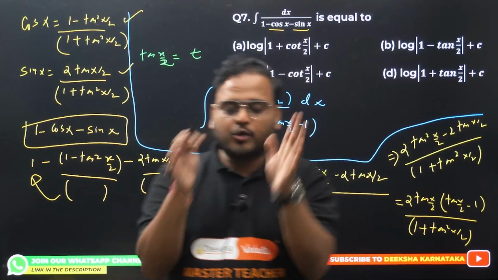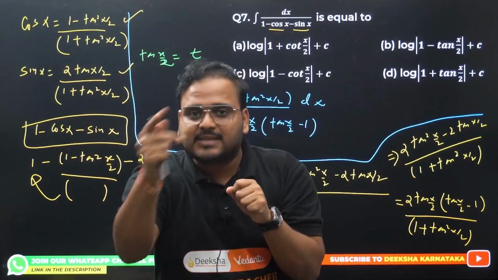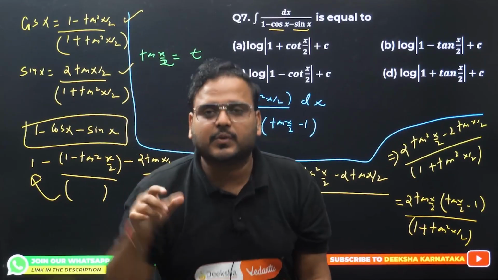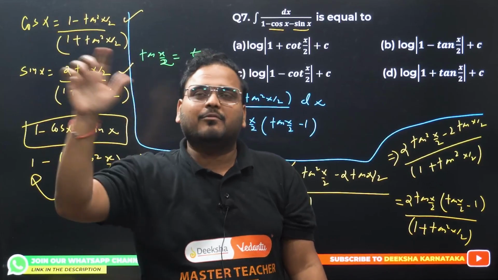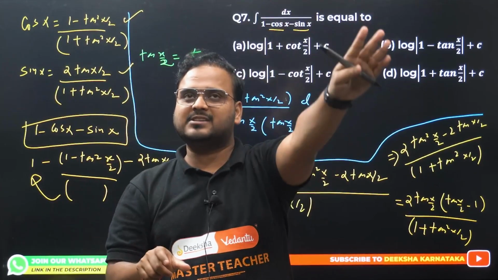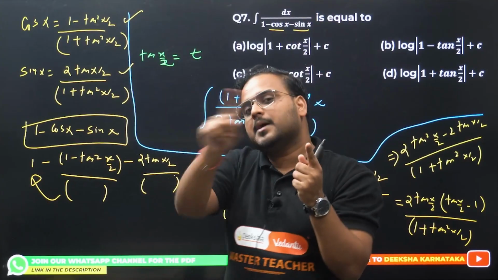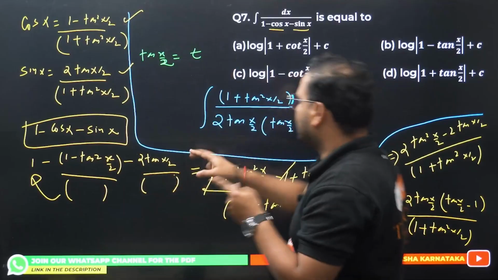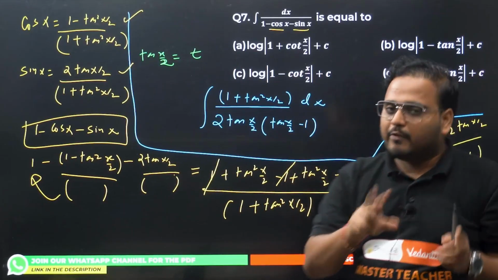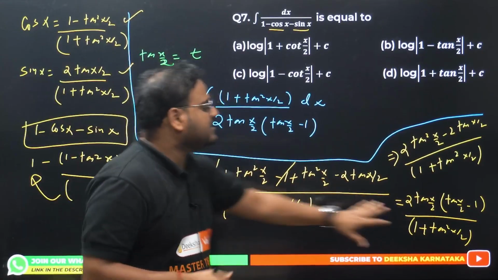Think like this. Close your eyes. What is the cos x formula? I know, sir: 1 minus tan square by 1 plus tan square. Okay, sir. Don't write x by 2 in your mind. Just write 1 minus tan square, 1 plus tan square. The sin x formula, I know, sir: 2 tan upon 1 plus tan square. If I take the LCM, 1 plus tan square is the LCM. That will go to the left hand side because there is a 1 over there. I get minus cos, which means minus 1 plus tan will be there. Same, I get minus 2 tan. It means 1 and 1 are cancelled, and so on. If you can simplify like this, basically you have to write this step.